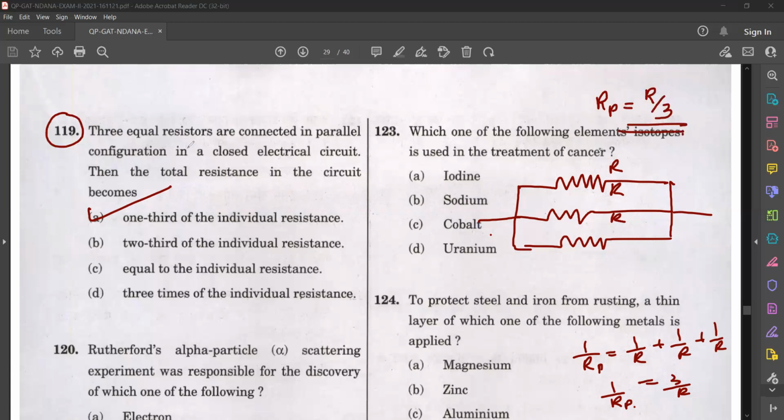That means 1/3 of the individual resistance.